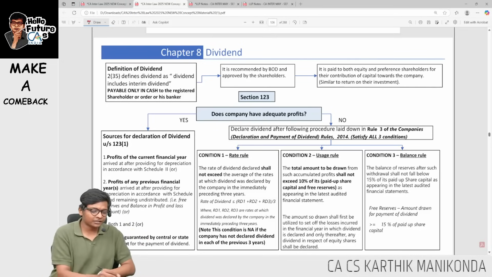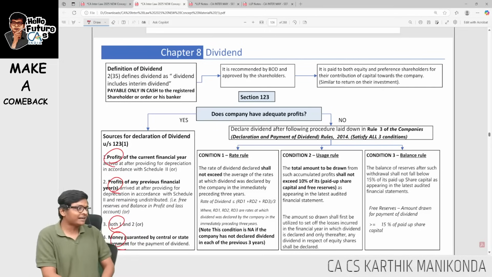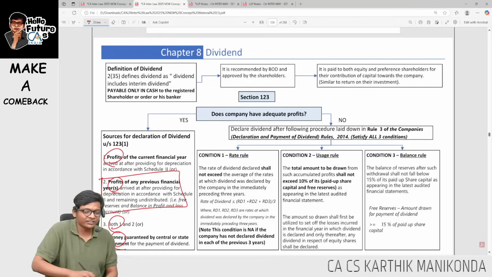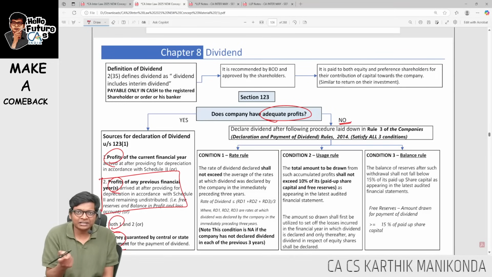Source for declaring dividend is always going to be current year profits, previous year profits, or a combination of both, or money guaranteed by central and state government. Whenever you are going to use previous year profits, that means in the current year you don't have adequate profit. It does not mean loss. My profit this year may be less, inadequate profit. That time you will go for rule 3, where there are 3 rules given: rate rule, usage rule, and balance